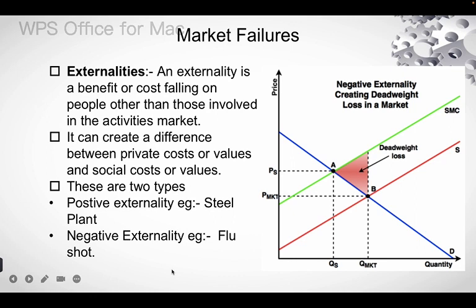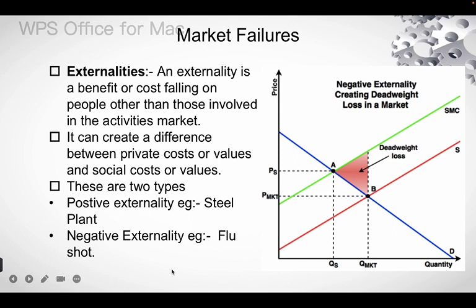There are two types of externalities. One is the positive externality and the second is the negative externality. Negative externality includes the steel plant: at a low level of output there is less damage, at a high level of output there is more damage, with high pollutant exhaust in the air. And the positive externality lets producers get a type of free ride on the efforts of others, like flu shots. Demand D reflects the private valuation, what people are personally willing to pay. The social value of flu shots is greater.